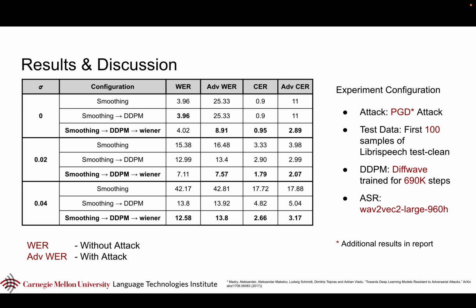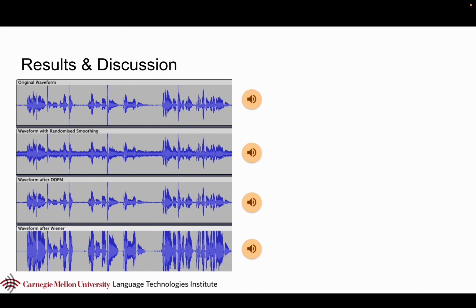We see that smoothing to DDPM to the Wiener filter actually works the best. This gives really good defense because the difference between WER and ADVWER is very small, and at the same time the WER's magnitudes are very low. So the ASR system is able to output really good transcripts as well.